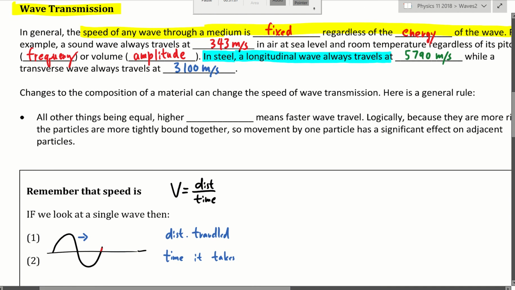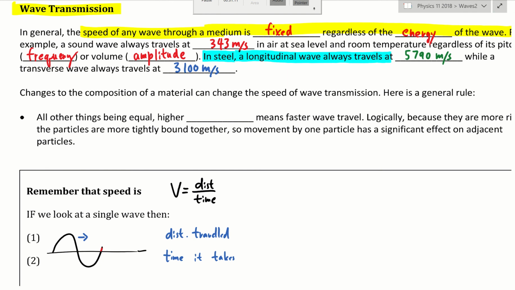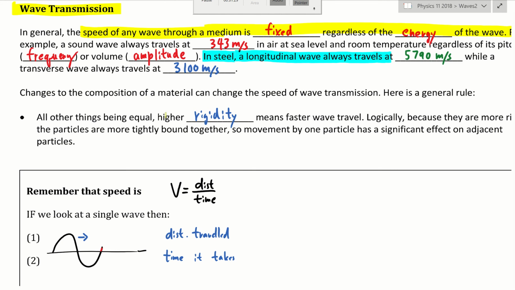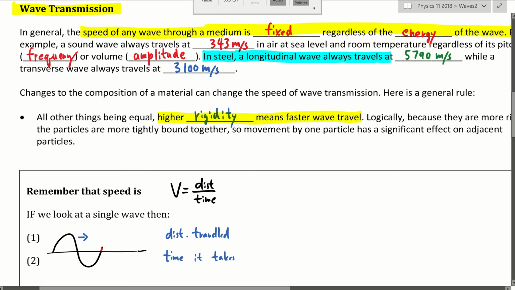Okay, so now the change to the composition. The different type of material is going to affect the speed of the wave transmitted in it. The general rule is that with all things being equal, the higher the rigidity, that means the more solid something is, means faster wave travel. Higher rigidity, faster wave travel.